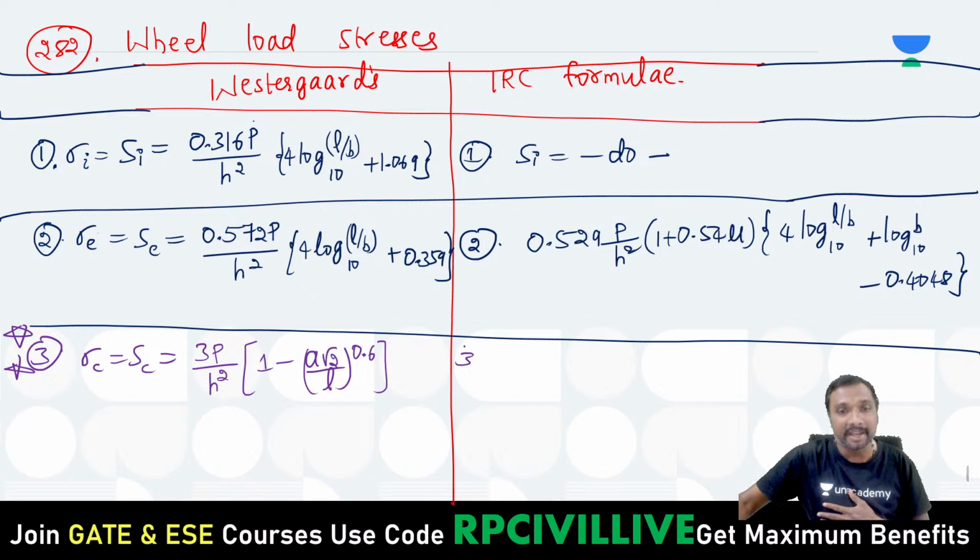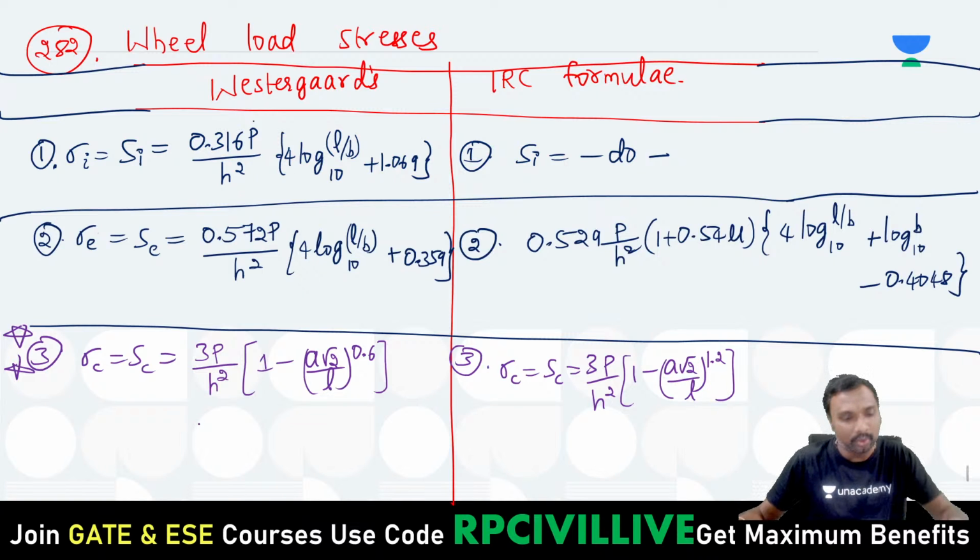And IRC has given a formula: SC will be equal to 3P by H square into 1 minus (a root 2 by L) whole power 1.2. That is the only change you are having. So the edge formula is completely different, but the interior formula is the same. The corner formula is a little bit modified.